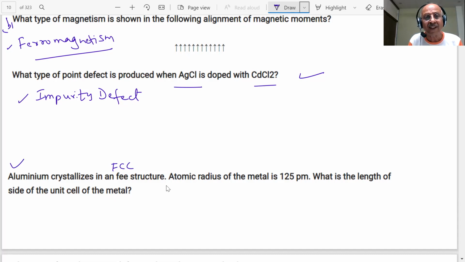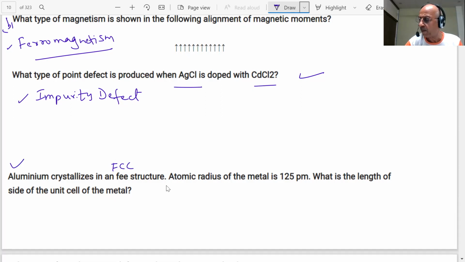Aluminium crystallizes in FCC. The atomic radius of the metal is 125. What is the length of the side of the unit cell, students? What is the formula we are going to use?